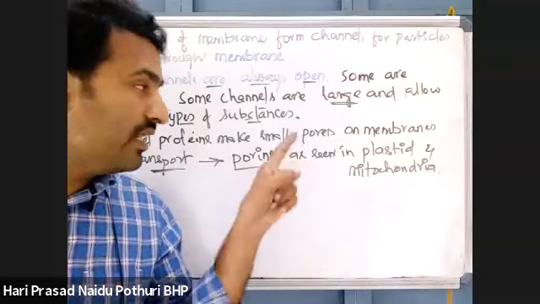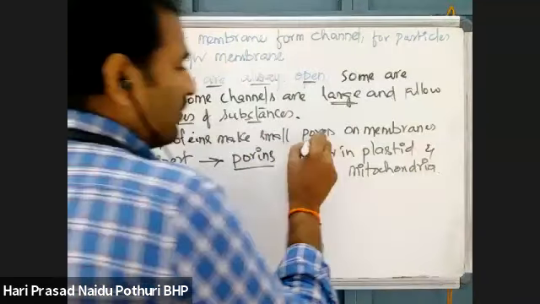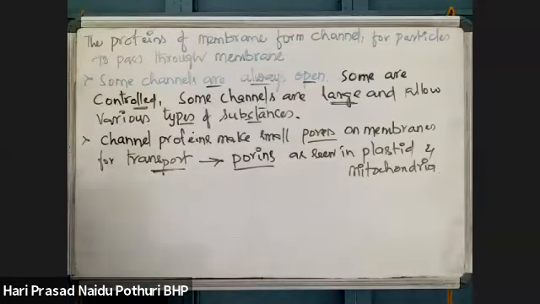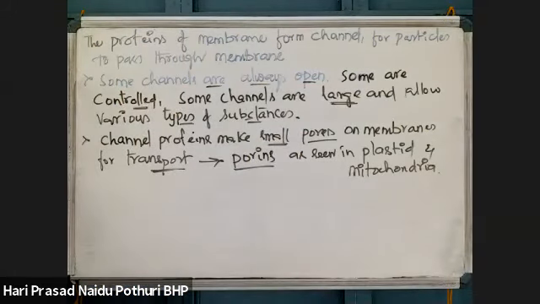Why? Because in the outer membrane there is the presence of pores. The proteins present in the middle of the membrane develop some pores, small hole-like structures. Due to the presence of those pores, the outer membrane is more permeable.